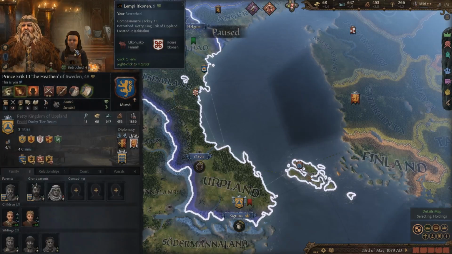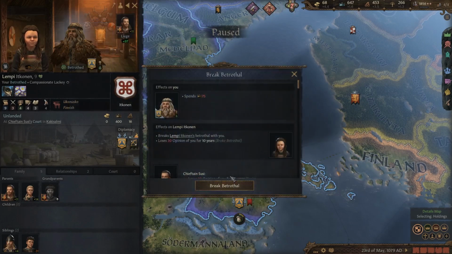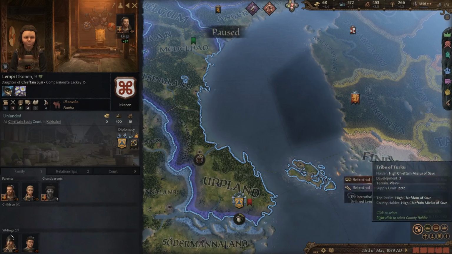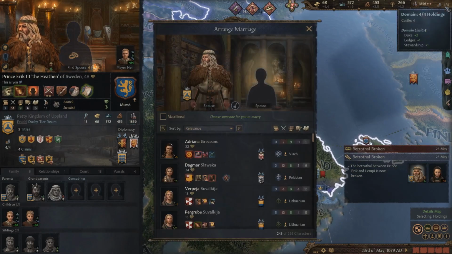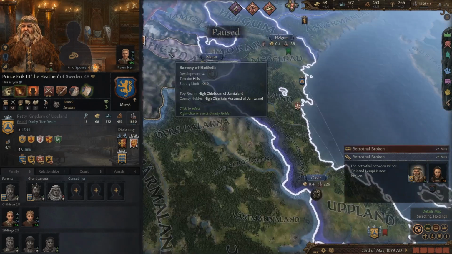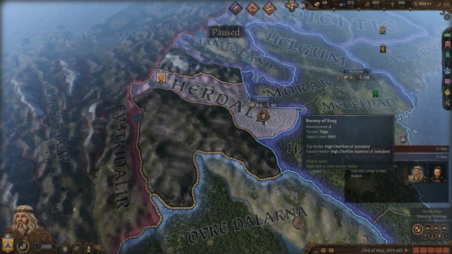Something that I forgot to do was actually break off my betrothal to this child here, because their stats really aren't that good, and they were a kid, and I need the benefits of having a little bit more stewardship so I can get another domain here that will help for when I take this last castle up here in the north.